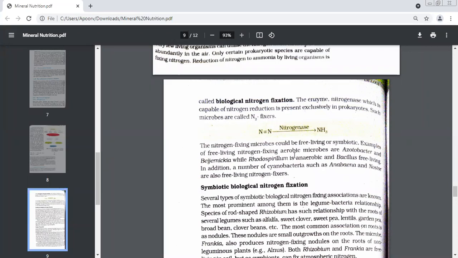Nitrogenase. Yes. These nitrogen fixing microbes could be free living or they could be symbiotic. They may be living free all on their own, not depending on anyone, or they could be living in symbiotic association. Let's have one example. Supposing I ask you an example of a free living nitrogen fixing microbe. This is an aerobic microbe, meaning it needs oxygen. It is Azotobacter.